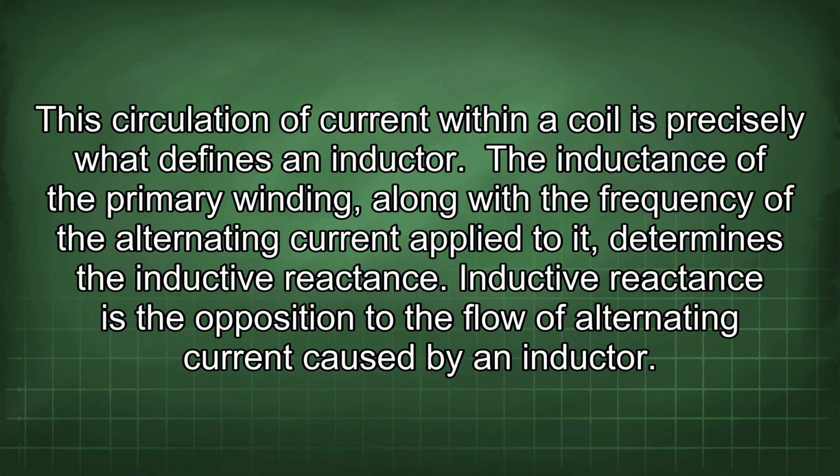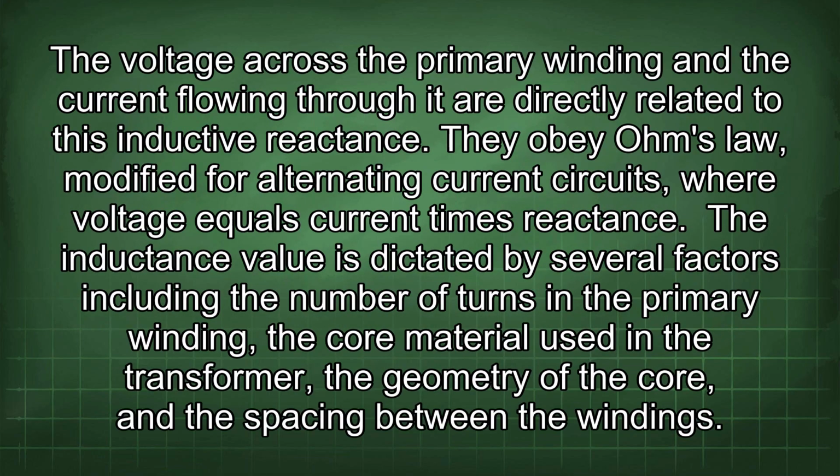The inductance of the primary winding, along with the frequency of the alternating current applied to it, determines the inductive reactance. Inductive reactance is the opposition to the flow of alternating current caused by an inductor. The voltage across the primary winding and the current flowing through it are directly related to this inductive reactance. They obey Ohm's law, modified for alternating current circuits, where voltage equals current times reactance.